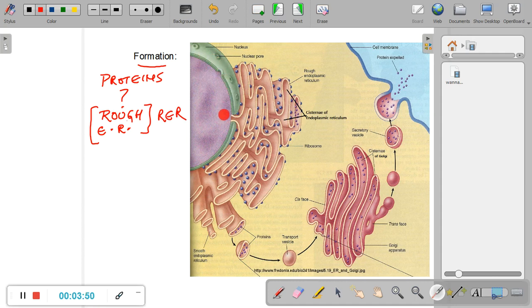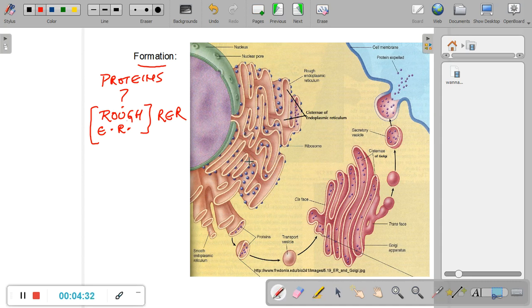Now, this is the nucleus. This whole thing here is the nucleus, and here you see the nuclear pores. So the nucleus gives the cell a direction. It orders the cell to make some proteins or these digestive enzymes that have to be packed in the lysosomes. So first of all it gives an instruction, and who gets this instruction? This instruction is given to structures called ribosomes. Can you see these blue tiny dots, marble-like structures? These tiny blue dots are called ribosomes, and ribosomes are the factories where proteins are made.